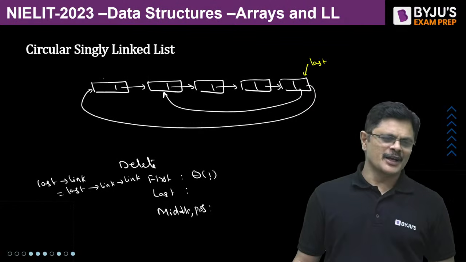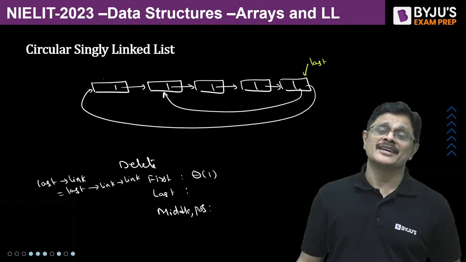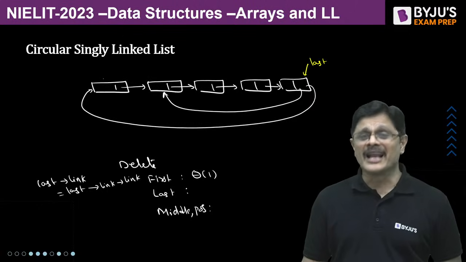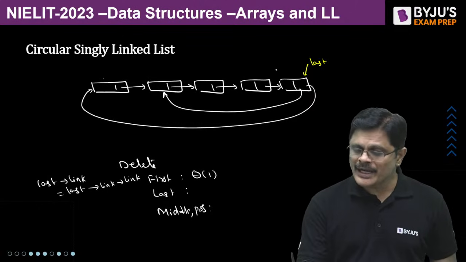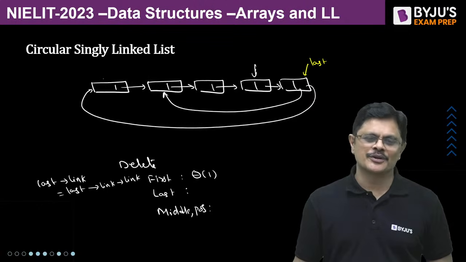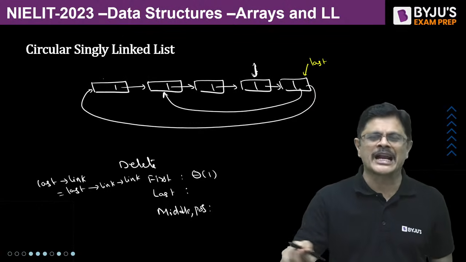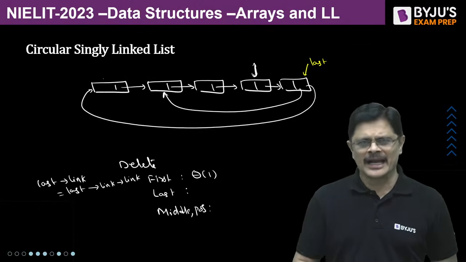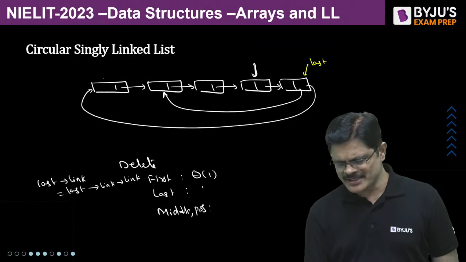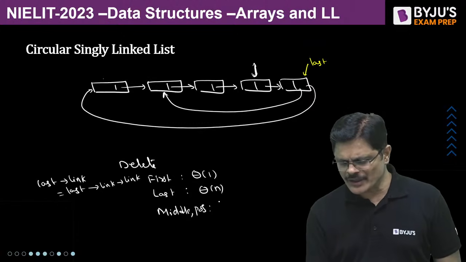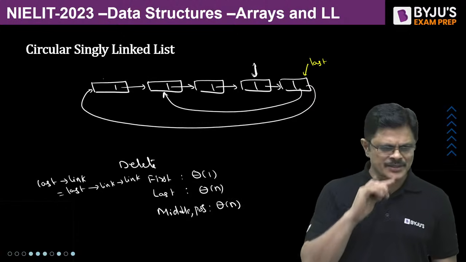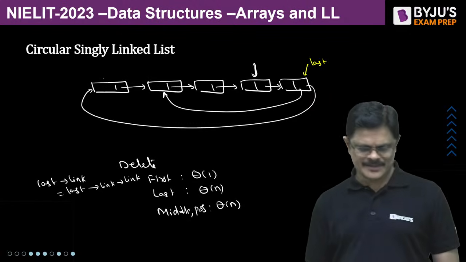But remember, if you want to delete the last node, you should have a pointer to this node. For that, you have to traverse the entire circular singly linked list, my dear friends. Therefore, these two operations will take time theta n, my dear friends.